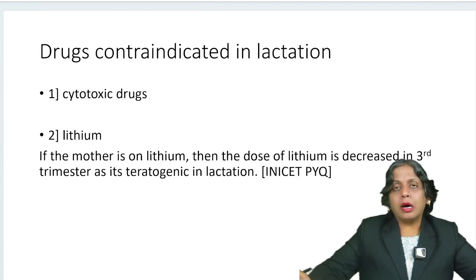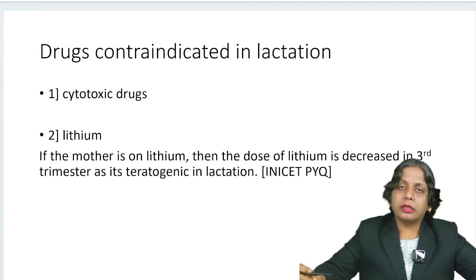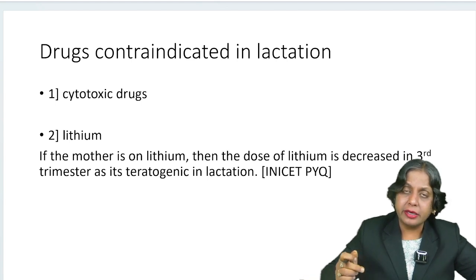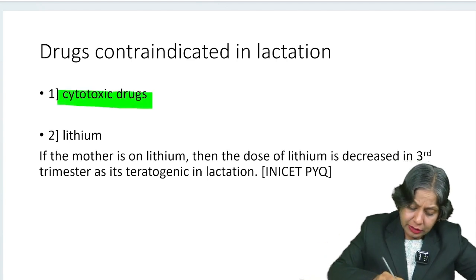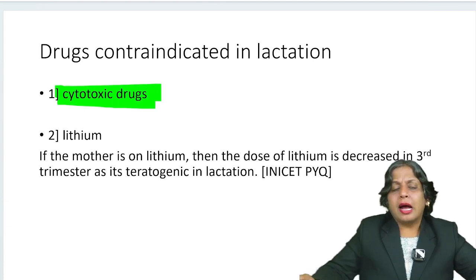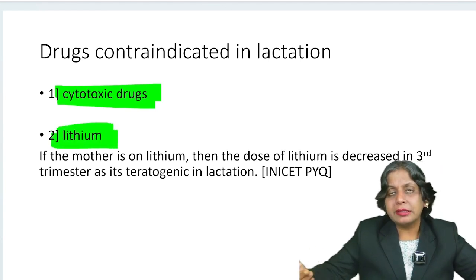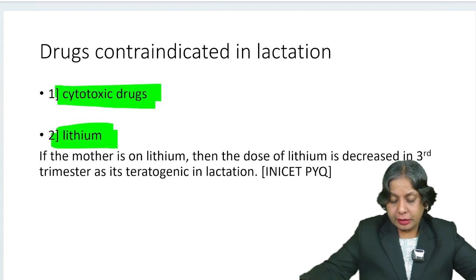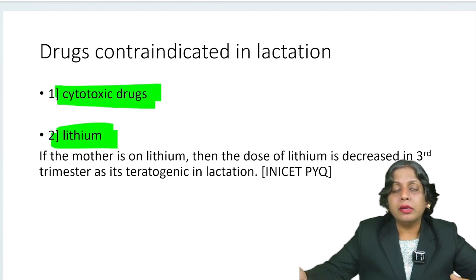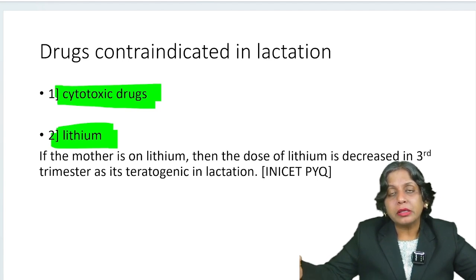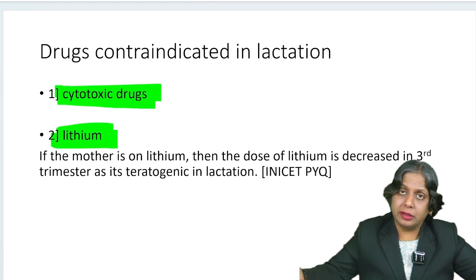Now a last and quick note on the drugs contraindicated in lactation. As already discussed, cytotoxic drugs are contraindicated in lactation. Another drug contraindicated in lactation is lithium, and we got a question on this in the recent INI-CET exam. The question was how we taper lithium in the third trimester. Let's say the patient was on lithium and has come in the third trimester.